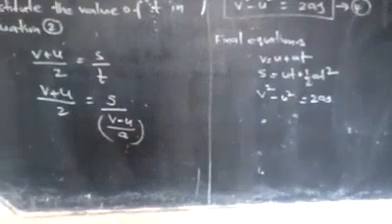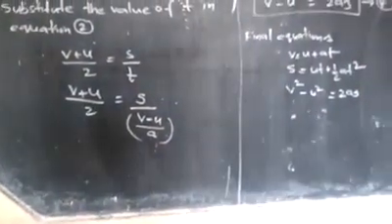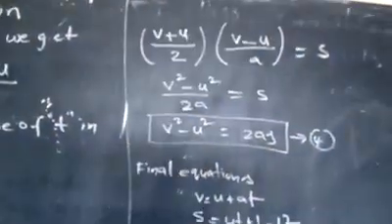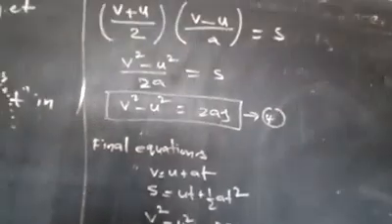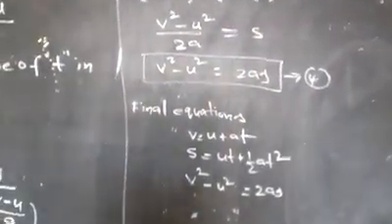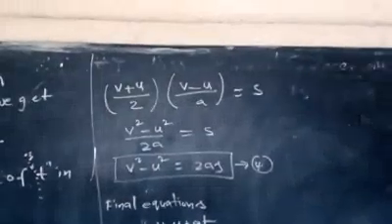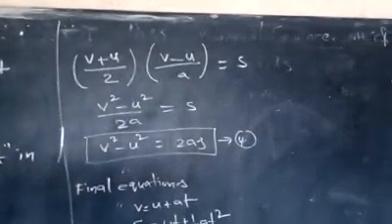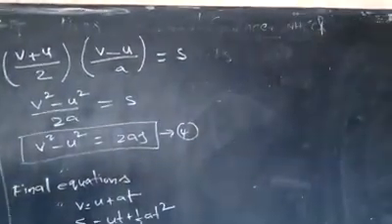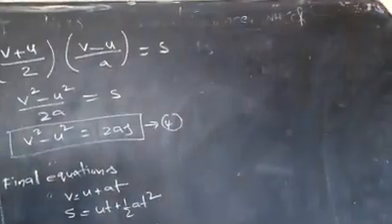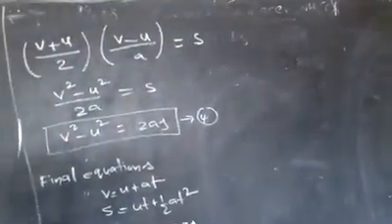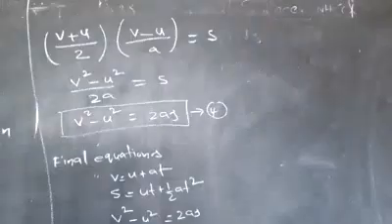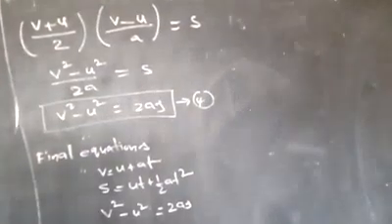When you shift this v minus u by a to the other side, we write v plus u by 2 into v minus u by a is equal to s. Children, here v into v is v square, u into u is u square, and plus u into minus u is minus u square.